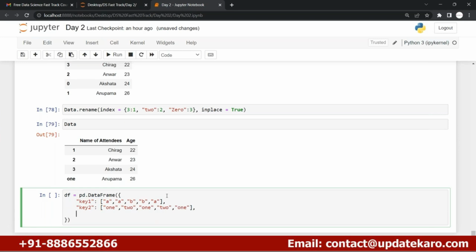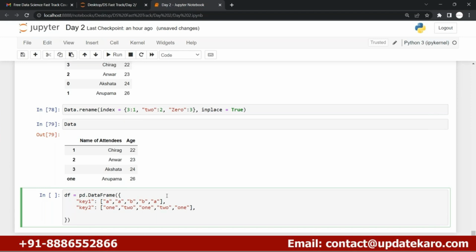Now I'll have to add a few numerical variables, which means we can apply the group by method using those numerical columns, like when we apply some aggregate function like mean, right?